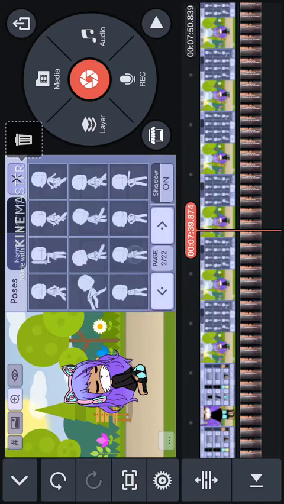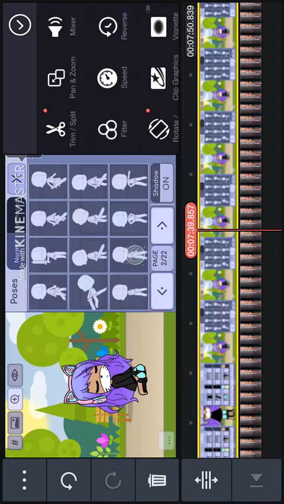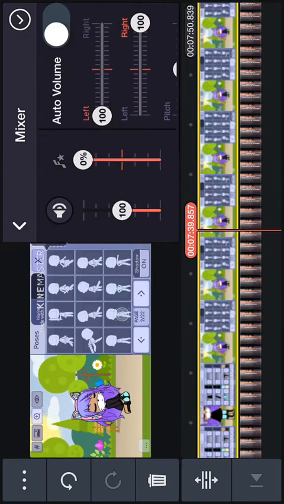So what you want to do is press that, and there will be this next corner which will pop up, and it says mixer. If you press that, there'll be a volume button that's at 100. So turn that down to 0. Need a little more time. And you can play back.